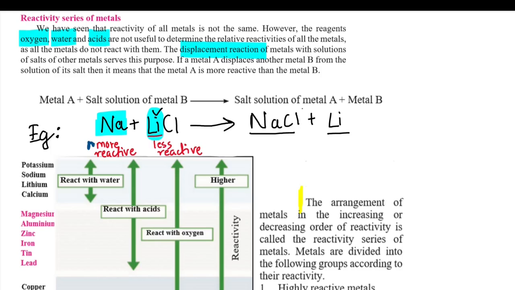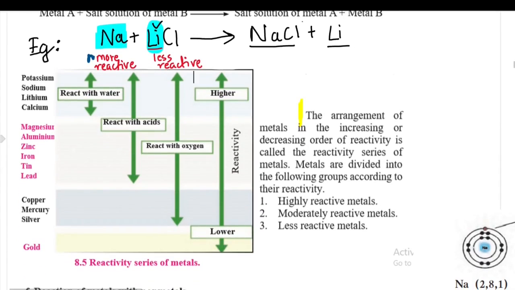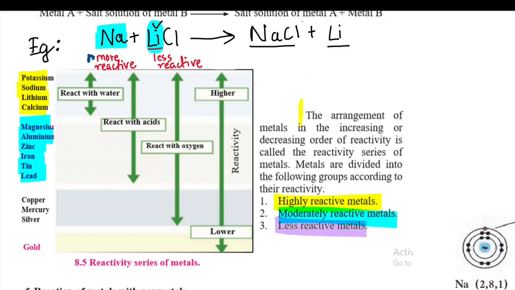Accordingly, we have divided the metals into three different types of metals. The highly reactive metals means sodium, potassium, lithium, calcium. Then the moderately reactive metals, that is magnesium, aluminium, zinc, iron, tin, lead. And the less reactive metals, that is copper, mercury, silver, gold. Gold is the least reactive metal.